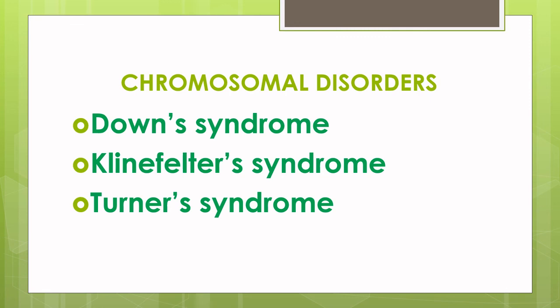Klinefelter syndrome is due to an additional copy of the X chromosome, resulting in an XXY karyotype. Affected individuals will have masculine development with gynecomastia, that is the development of the breast, and these individuals are sterile. Turner syndrome is caused due to the absence of one of the X chromosomes, that is the genotype XO. Such females are sterile, the ovary is rudimentary, and they lack secondary sexual characters.